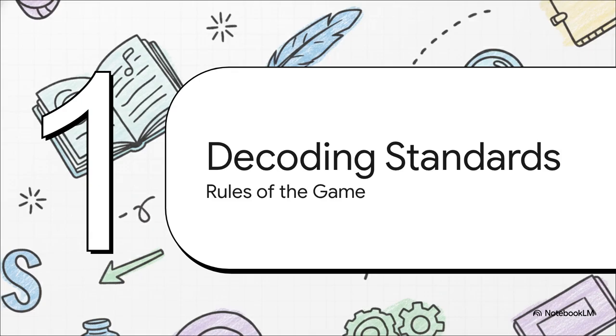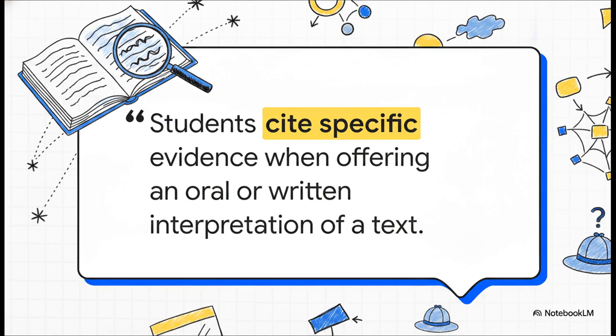All right, Section 1, Decoding Grade 7 Standards. Let's set up the rules of the game. Before we can really analyze a poem, we have to understand the foundation of 7th grade literacy using the Common Core framework. Take a listen to this foundational quote right from the Common Core introduction. They value evidence. Students cite specific evidence when offering an oral or written interpretation of a text.